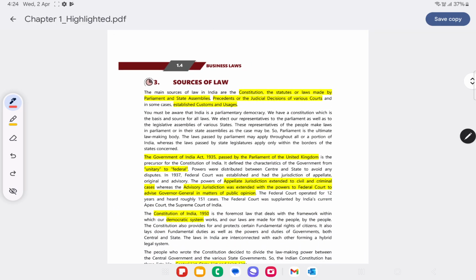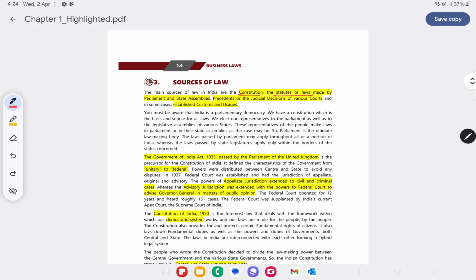So sources of law. Till now we have seen about the evolution of law and what is meant by law. Again, this chapter is a very easy chapter. Only a few basic things that we learn, or generally it gives you an overview of the legal system in our country. So sources of law. Law is generally from our Constitution. That's one important source.